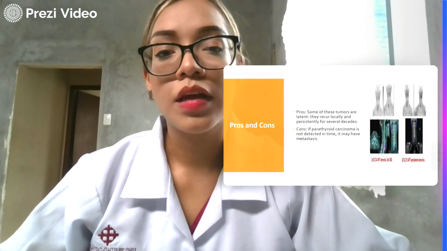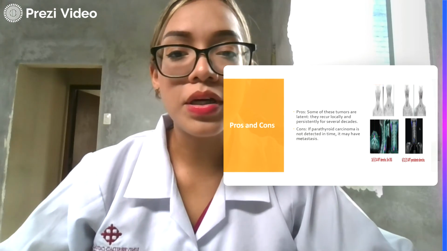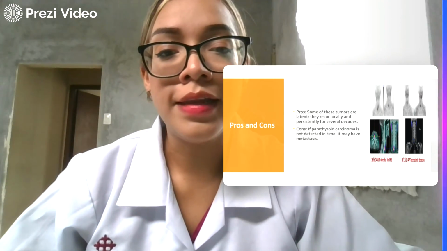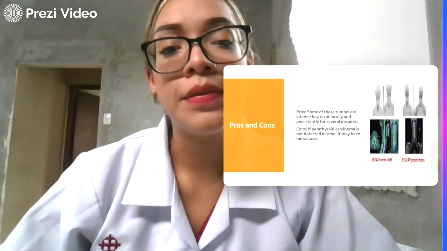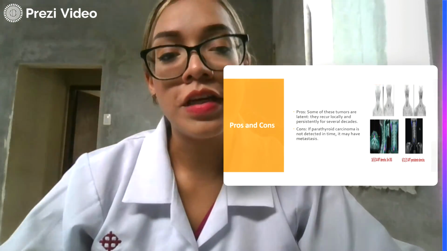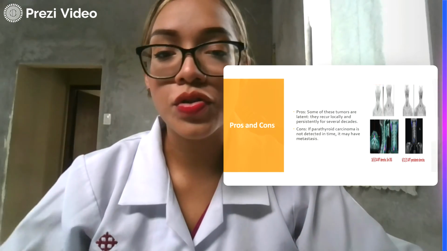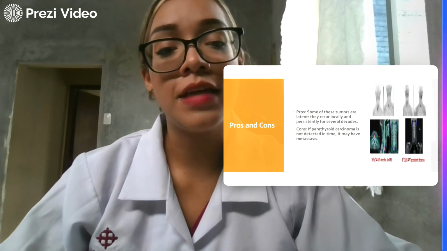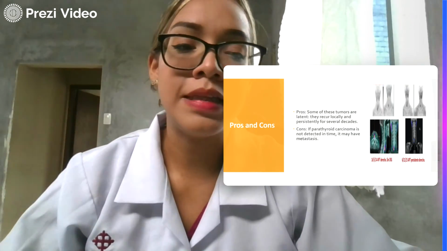Pros and cons. Pros: some of these tumors are latent, they recur locally and persistently for several decades. Cons: if parathyroid carcinoma is not detected in time, it may have metastases.